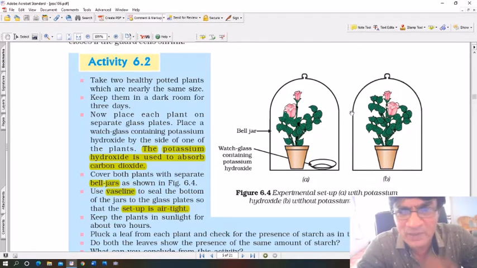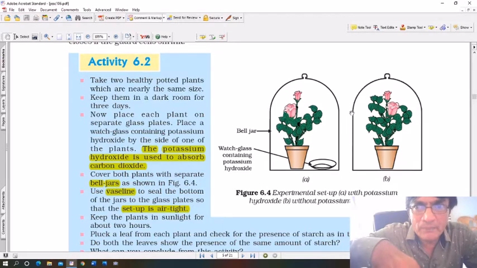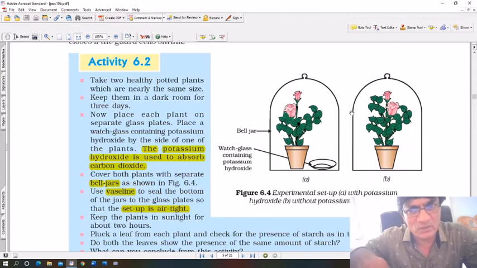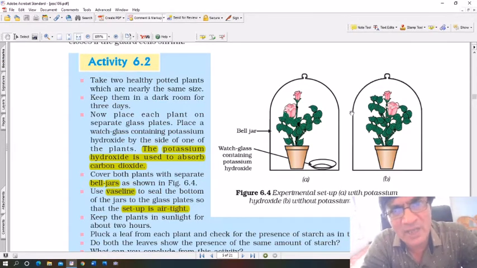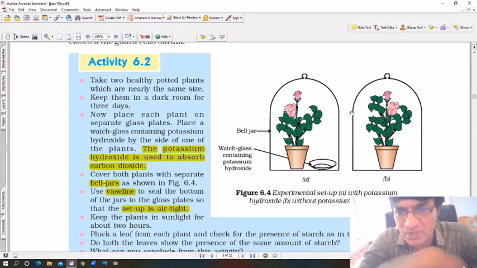For example, this is called a bell jar experiment. The top portion is called a bell. It is made of glass. It can be used to cover the potted plant. That's why it's called bell jar experiment. This is an inverted jar made of glass.